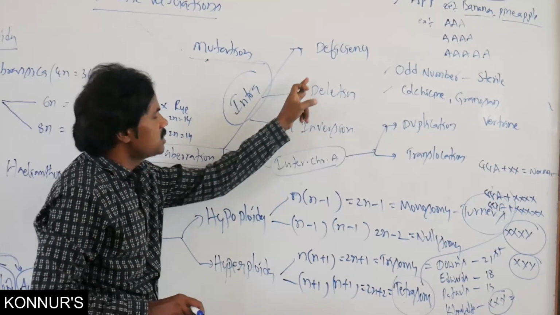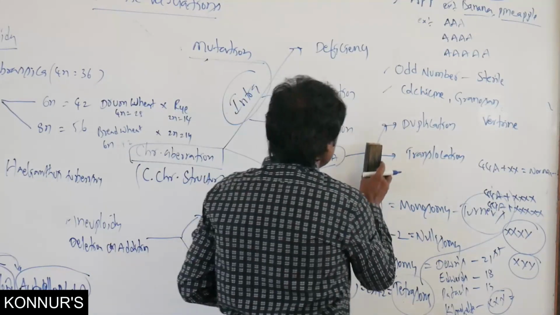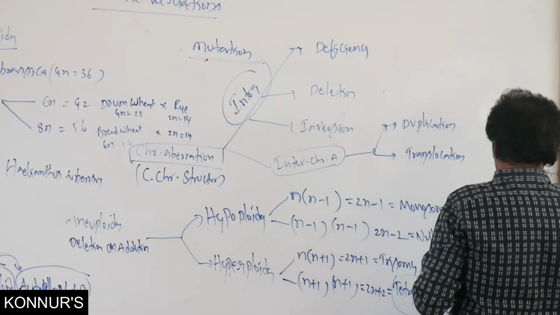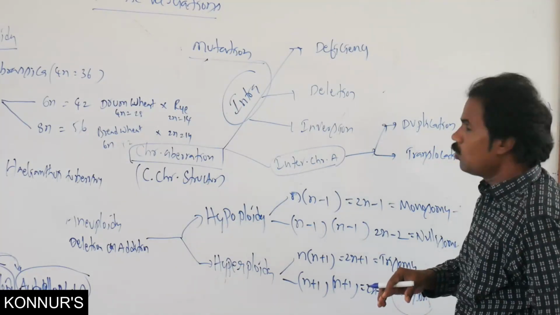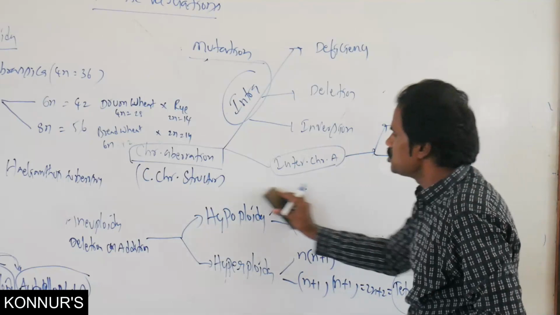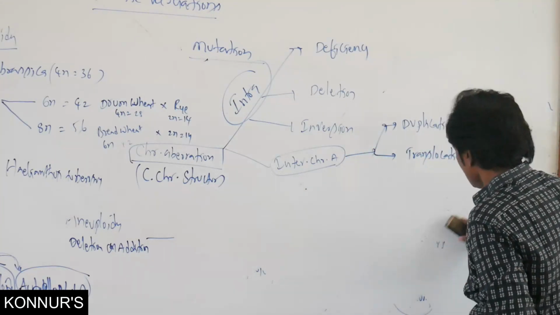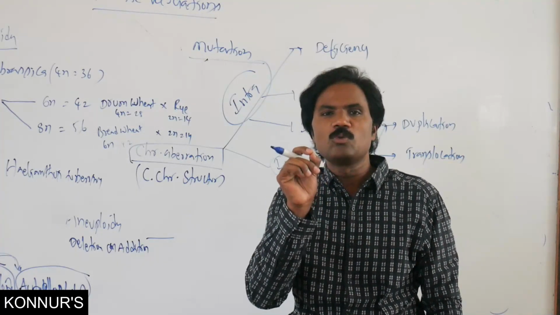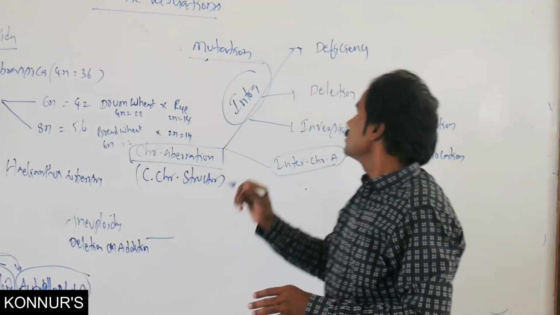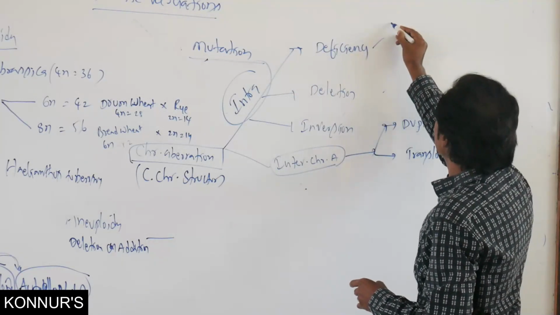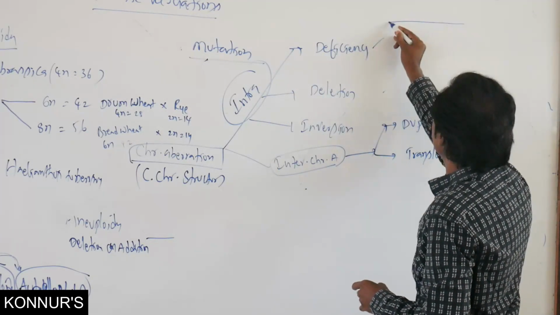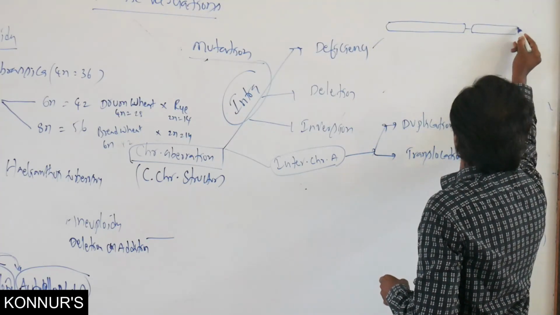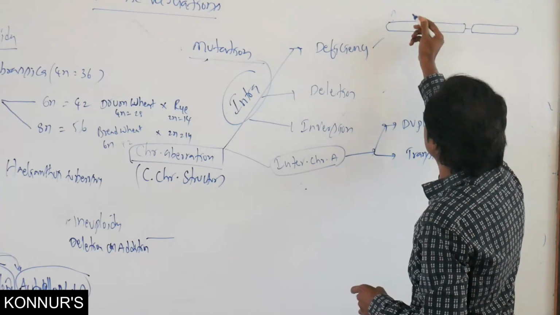Then chromosomal aberration, deficiency. In chromosomal aberration, what represents deficiency? Deletion of a chromosomal segment, a terminal chromosomal segment, that is what we call deficiency. Suppose in a chromosome, the two arms are present, these are genomes.